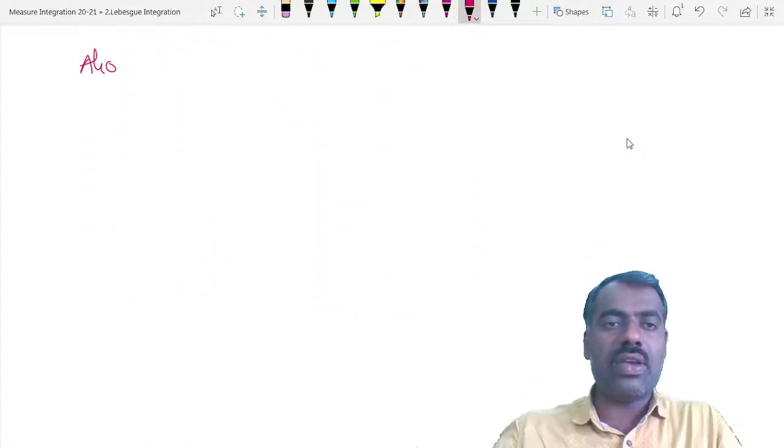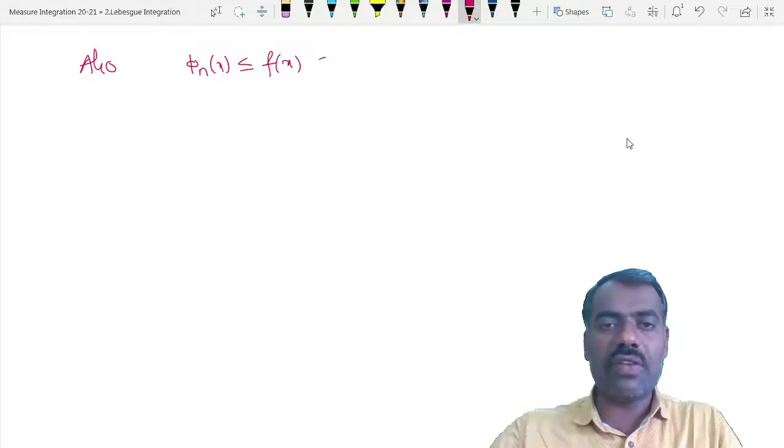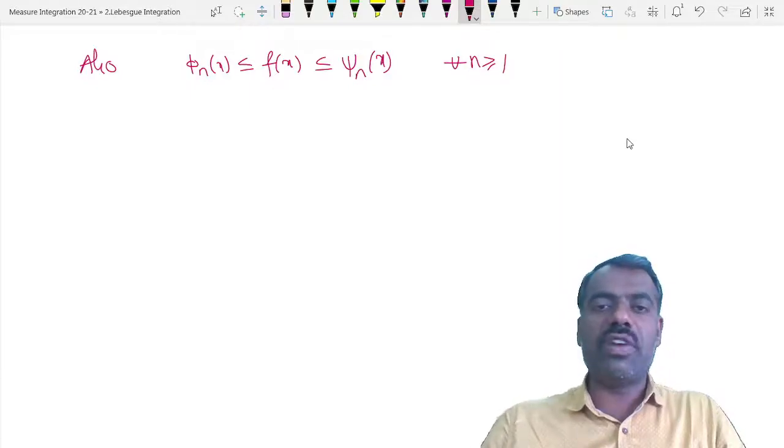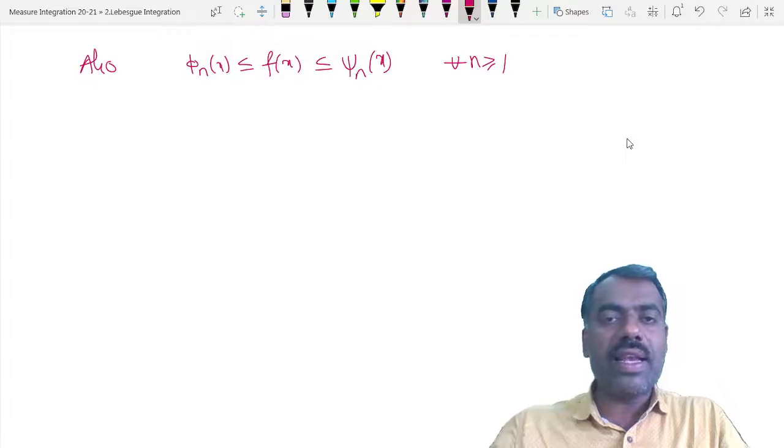So therefore what you have here is phi n of x is less than or equal to f of x, and f of x is less than or equal to psi n of x for all n greater than or equal to 1. So psi n is a simple function which is bigger than f.